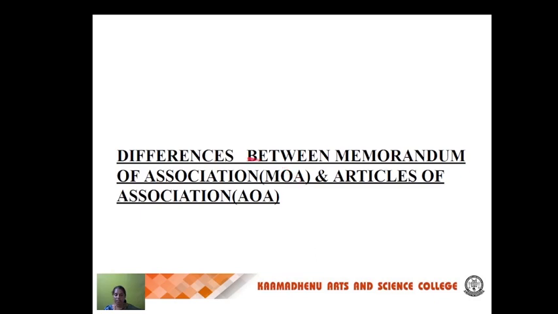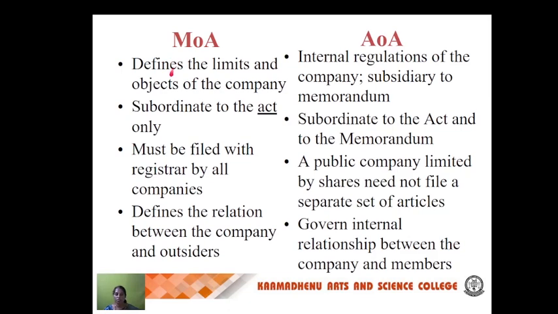The next question: what are the differences between the memorandum of association and the articles of association? The memorandum of association defines the limits of the objects of a company. The articles of association are internal regulations of the company, subsidiary to the memorandum. They are subordinate and must act only in accordance with the memorandum. The memorandum should be filed with the Registrar by companies. A public limited company need not file a separate set of articles. The memorandum gives the relationship between the company and outsiders. The articles give the relationship between the company and its members.